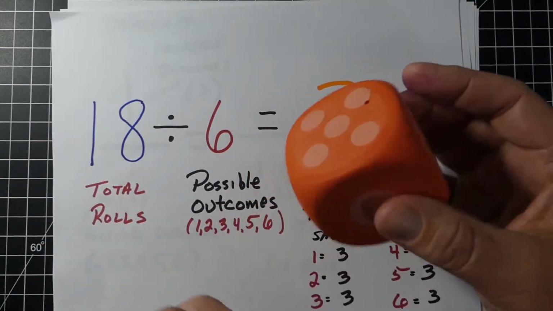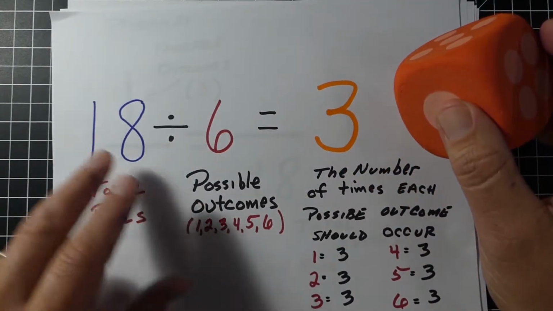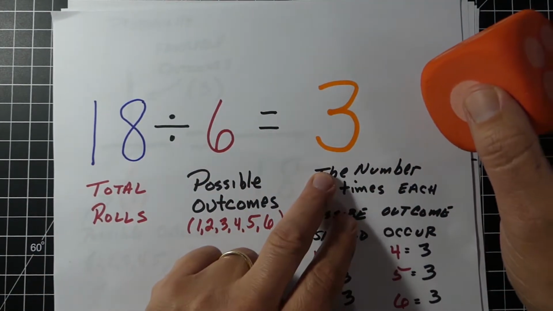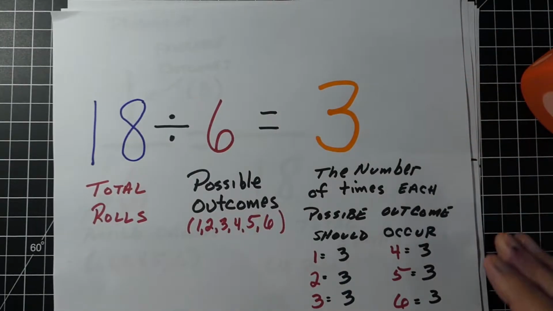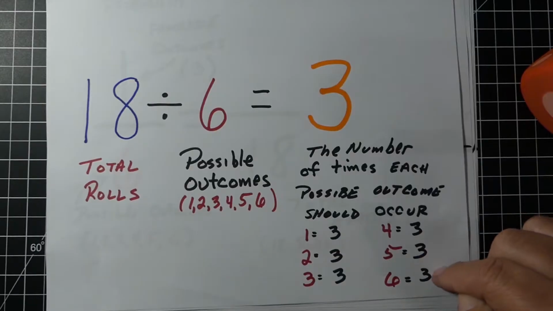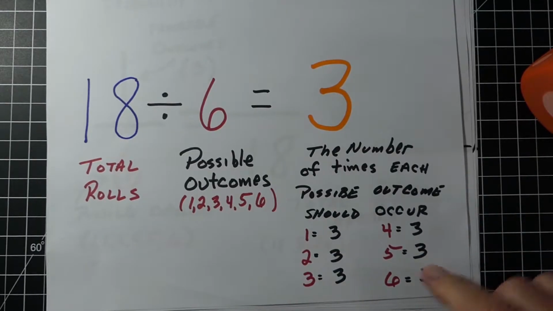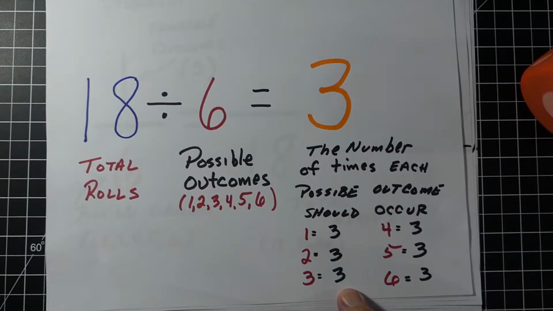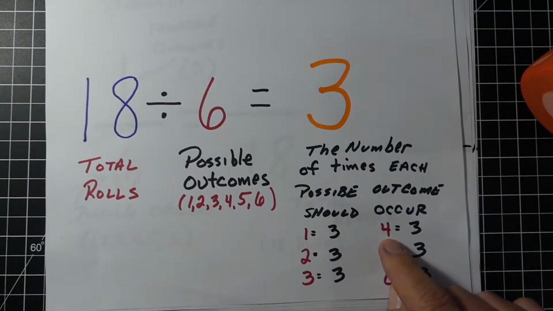Every number should occur 3 times: the number 1, the number 2, the number 3, up to the number 6. Each of them should occur the same amount. In this case, they should occur 3 times. So we would think the number 3 is going to happen those 3 times. Now, let's say we looked at a different method of calculating this, using our cross multiply and divide method.